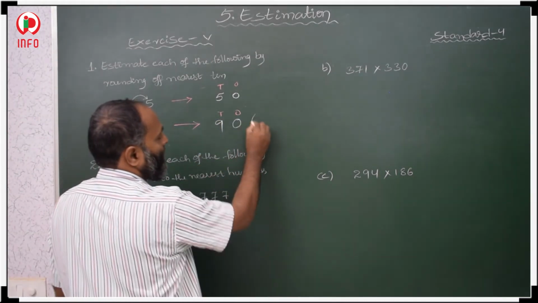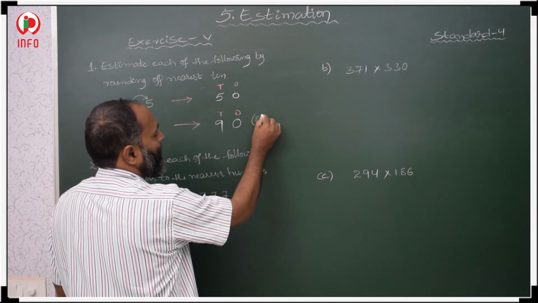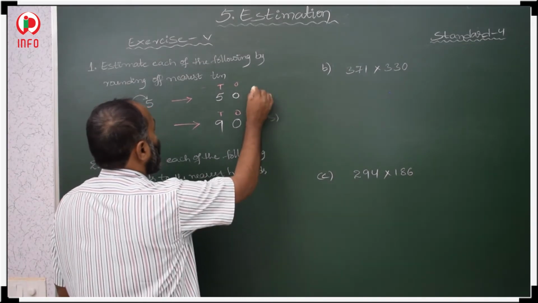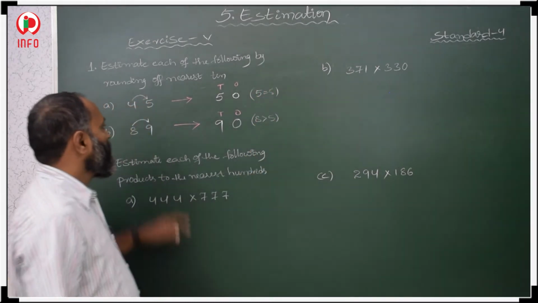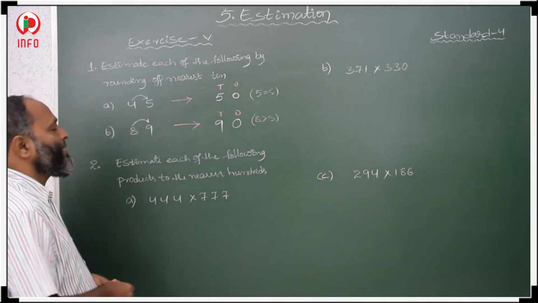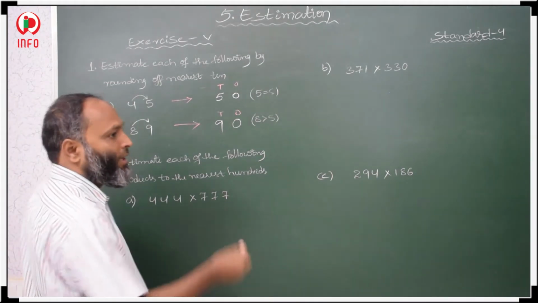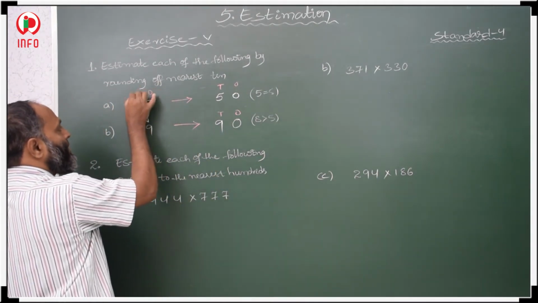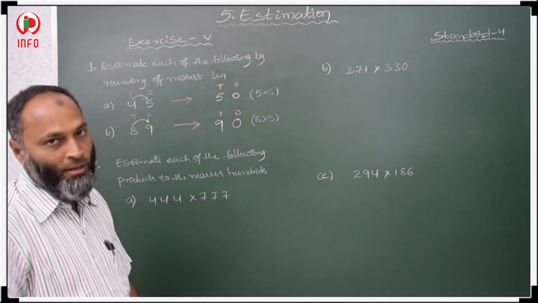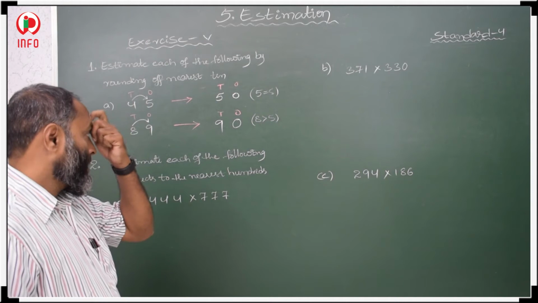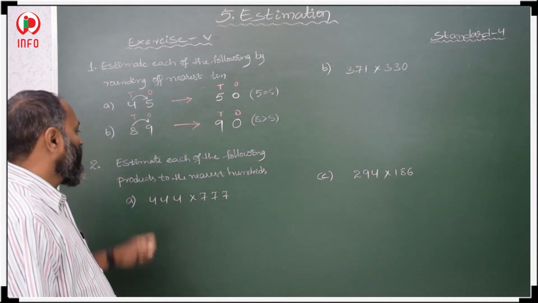Because here 8 is greater than 5, and here 5 is equal to 5. So whatever value is in the tens place, we increase it by one more. In this way we have to round. Okay.